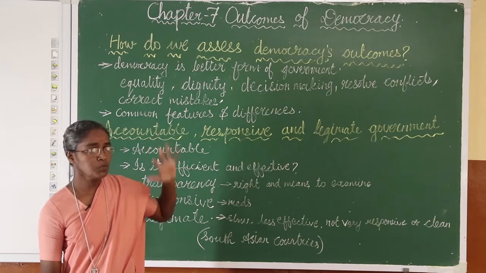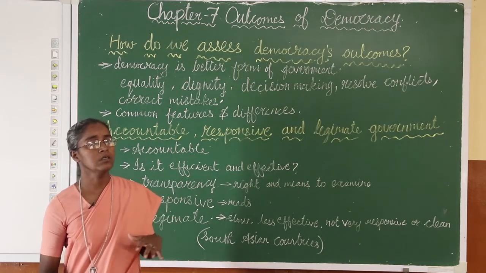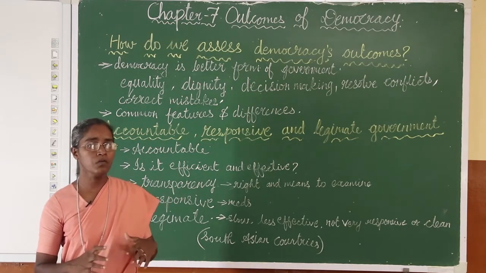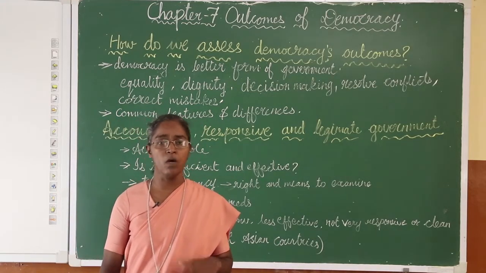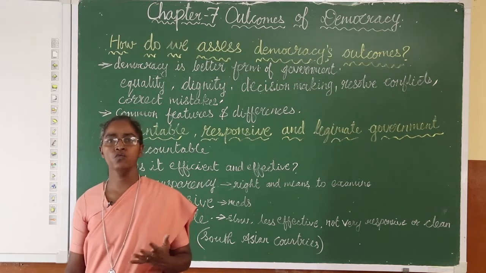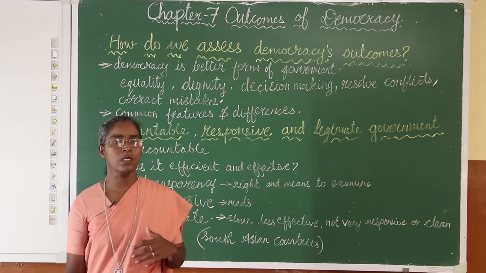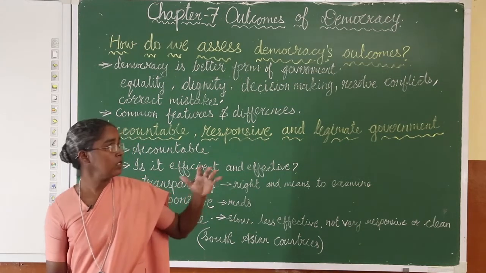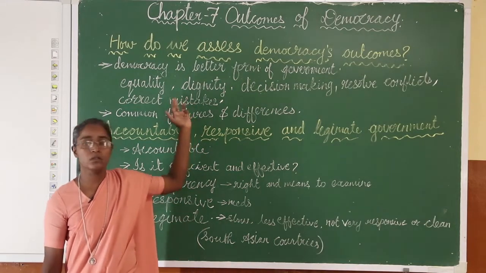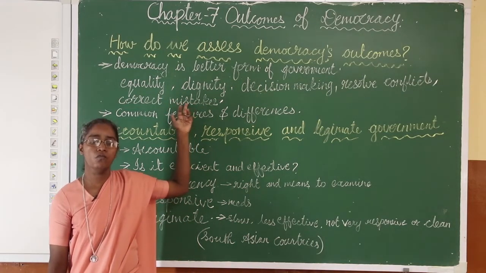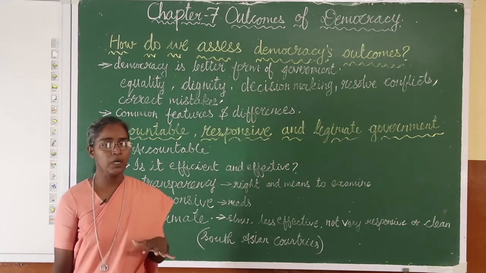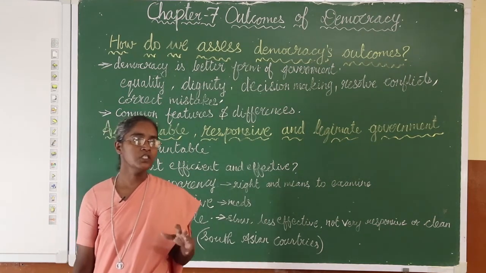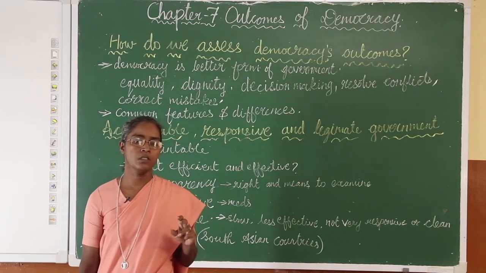When we speak about democracy, there is always the conclusion that democracy is the better form of government. Now, why do we say that democracy is the better form of government? For this we have some criteria. So, first, what does a democracy do?